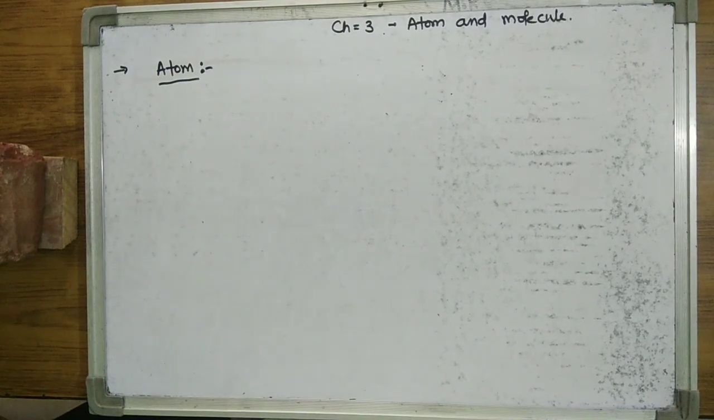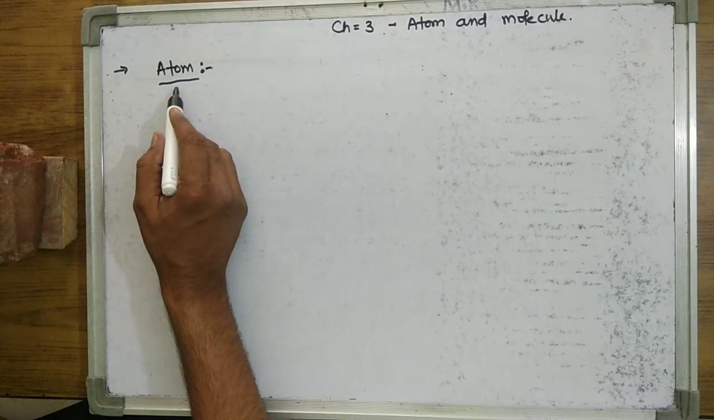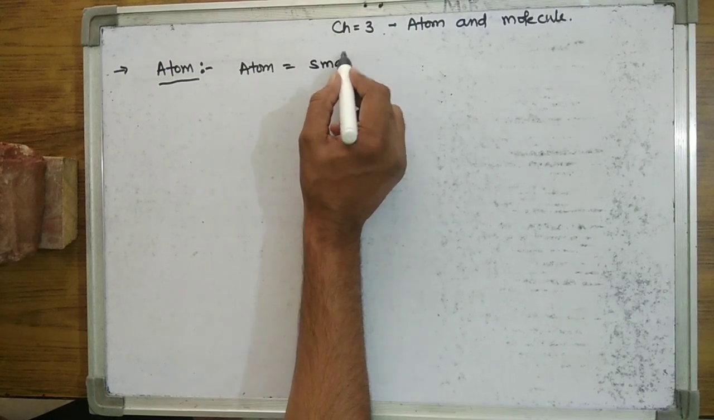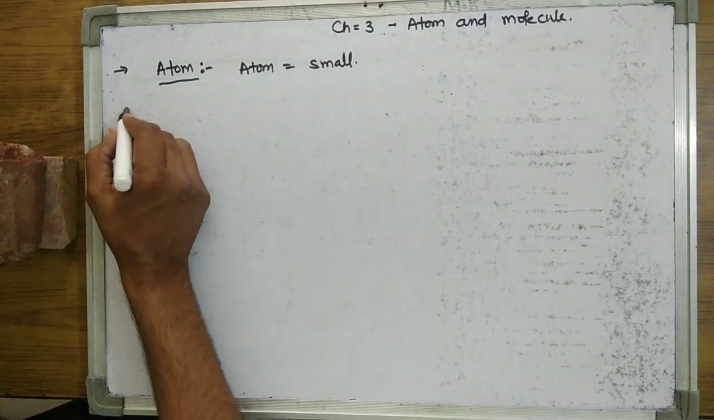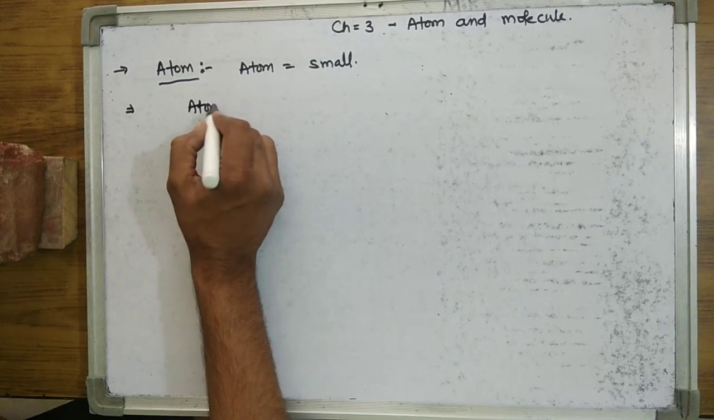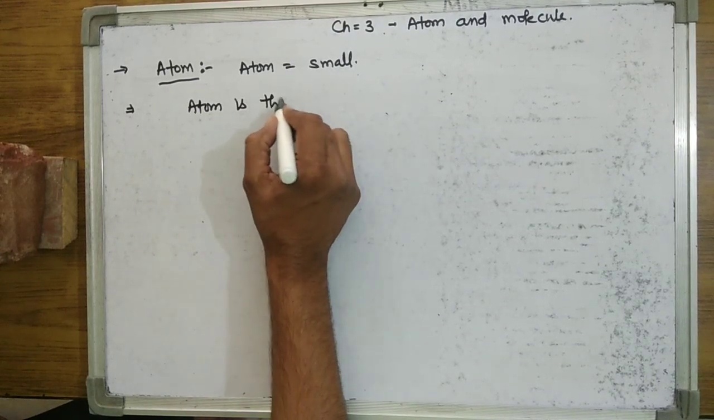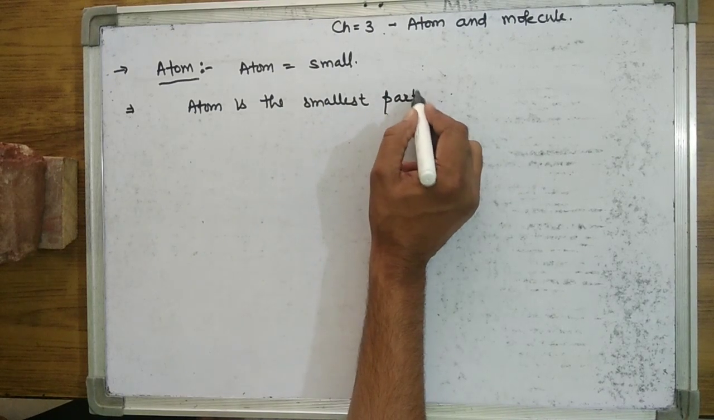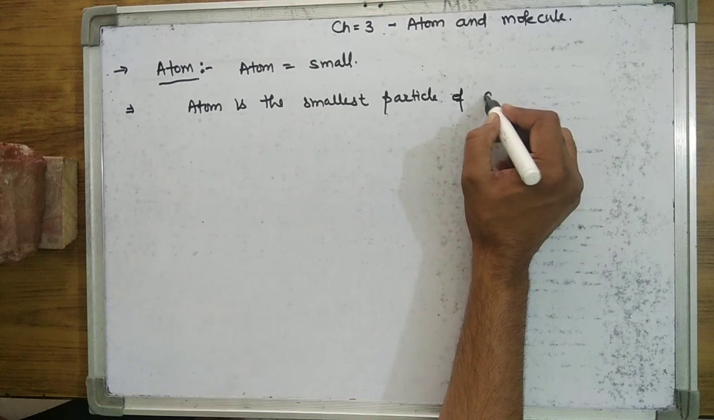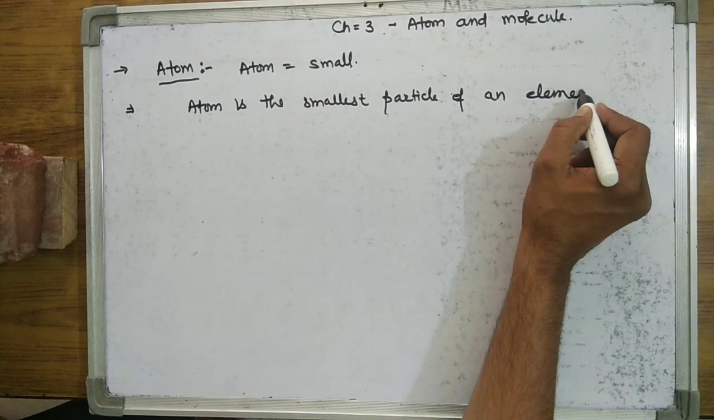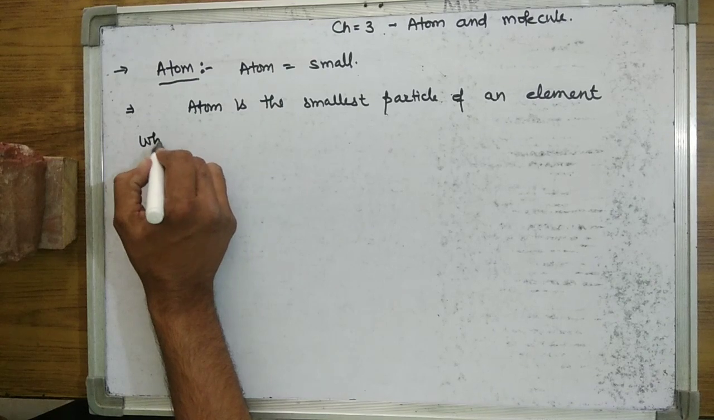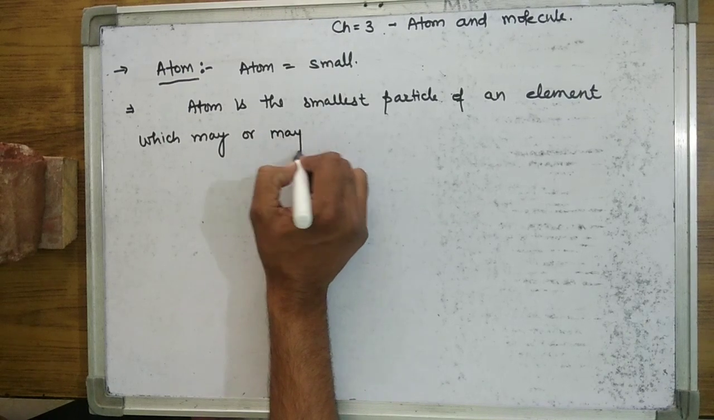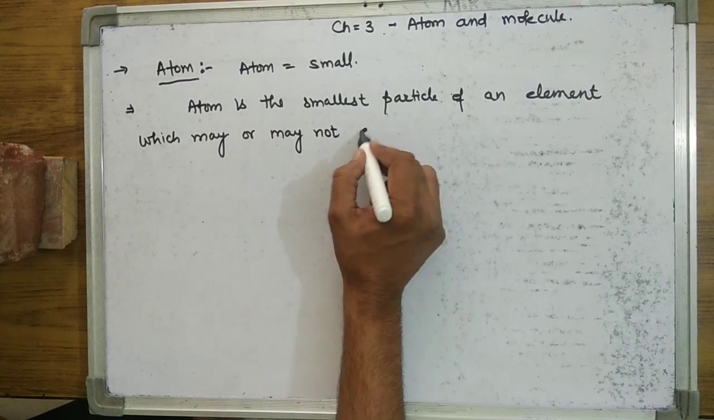Today we start our chapter number 3 and we start our study from the definition of the atom. Now what is an atom? As the name indicates, atom means small. Atom is the smallest particle of an element which may or may not exist freely.